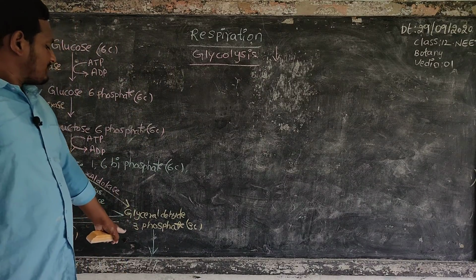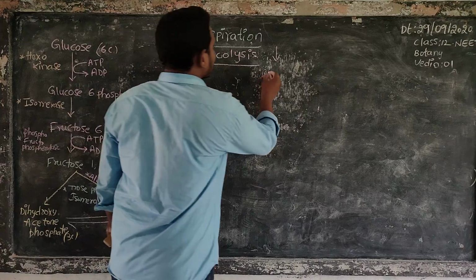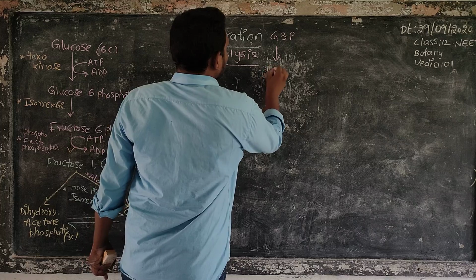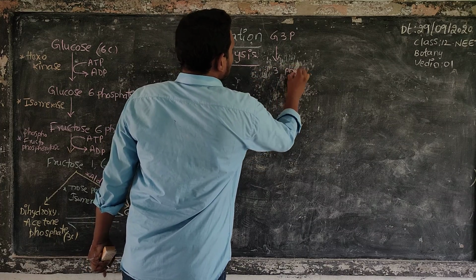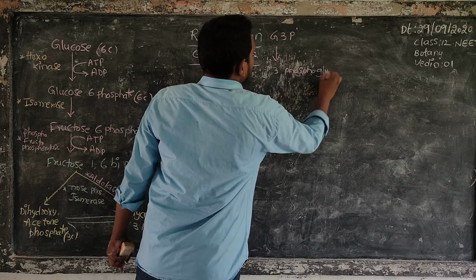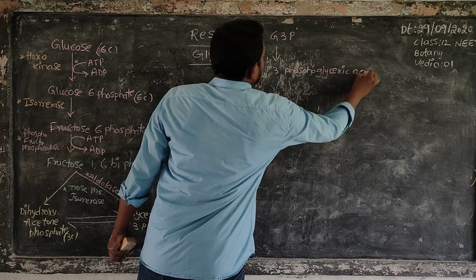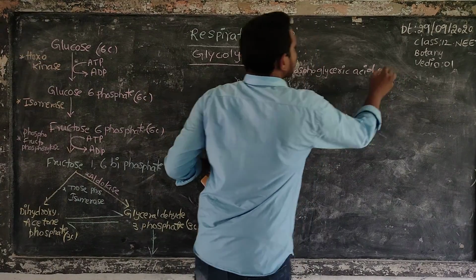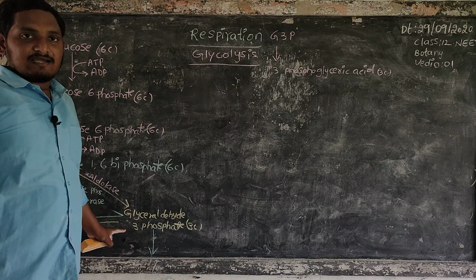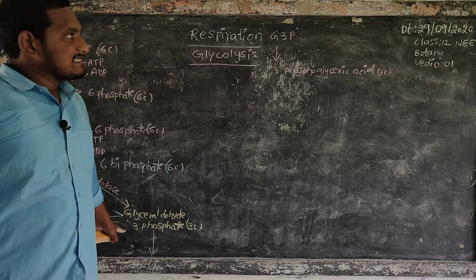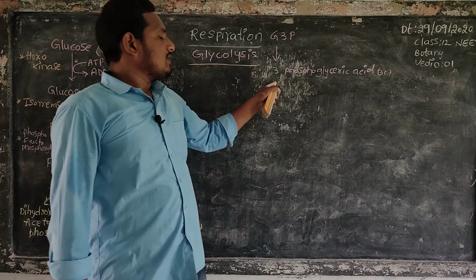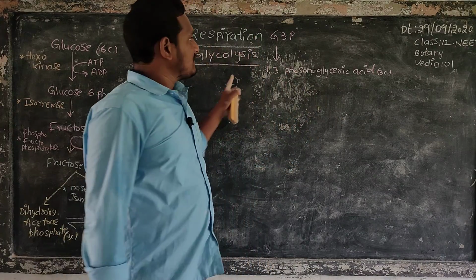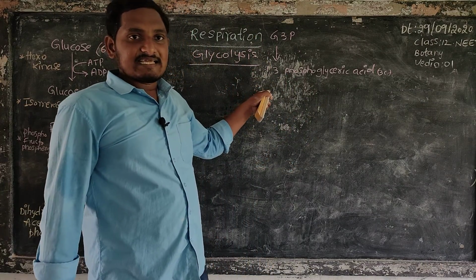Glyceraldehyde 3-phosphate changes into 1,3 bisphosphoglycerate or glyceric acid. It is a 3-carbon compound. It means oxidation of glyceraldehyde 3-phosphate changes it into 1,3 bisphosphoglyceric acid. The aldehyde changes into glyceric acid.